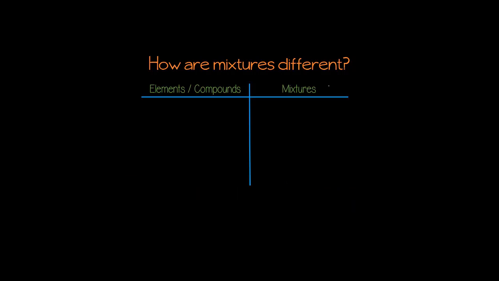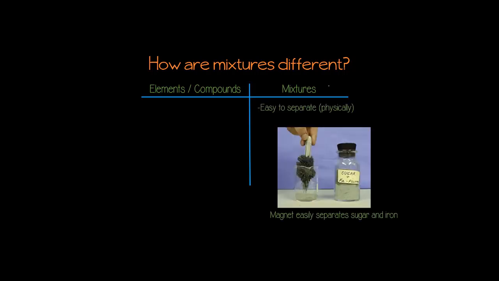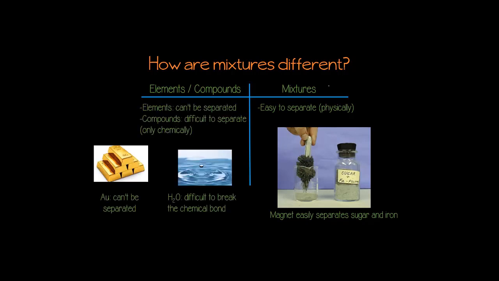One final way that mixtures are different from elements and compounds is that they can be easily separated physically. Elements can't really be separated at all, because remember, atoms are the smallest unit that you can have and still have matter. And compounds are pretty difficult to separate. They can only be separated if you can break apart those chemical bonds, and that's not easy. So we'll be learning more about that in our next unit. But for mixtures, you need to remember that a mixture can always be separated as long as you have the right tool. And we'll look at the tools used to separate mixtures in a few minutes.